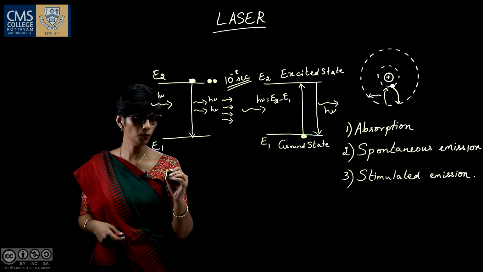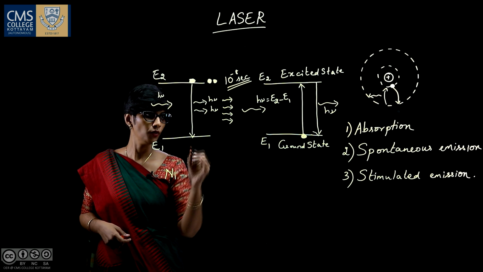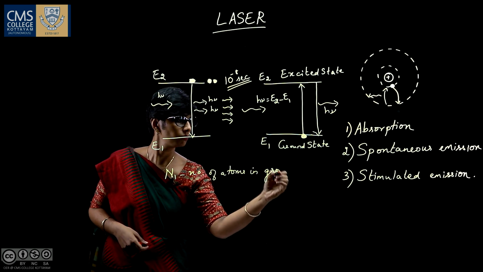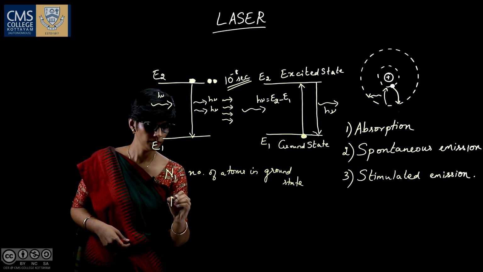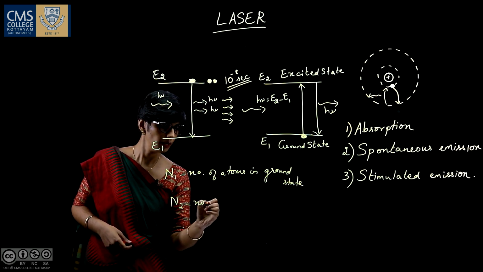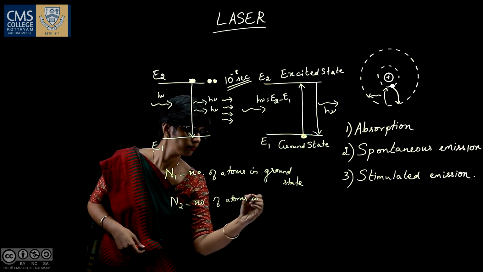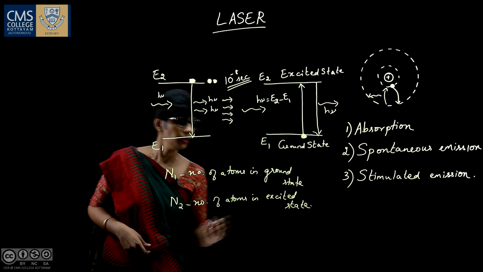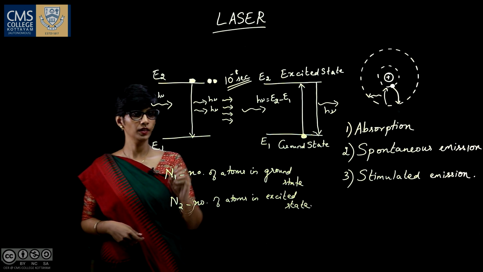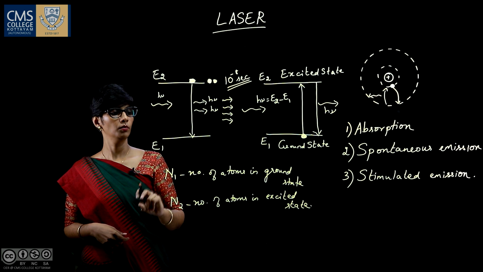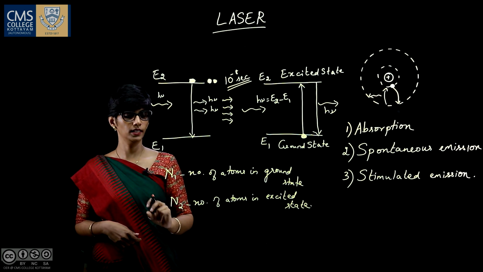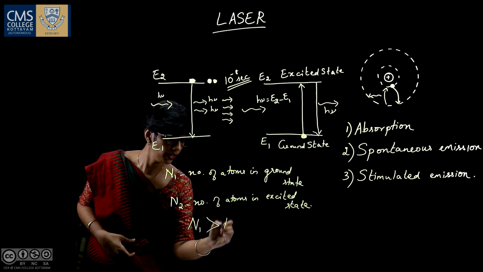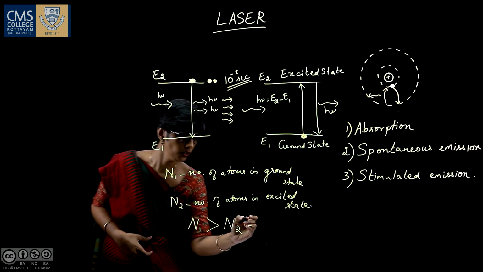Let N1 be the number of atoms in the ground state, and N2 be the number of atoms in the excited state. The normal condition is that the ground state will have more atoms compared to the excited state. That is, N1 will be greater than N2 in the normal condition.